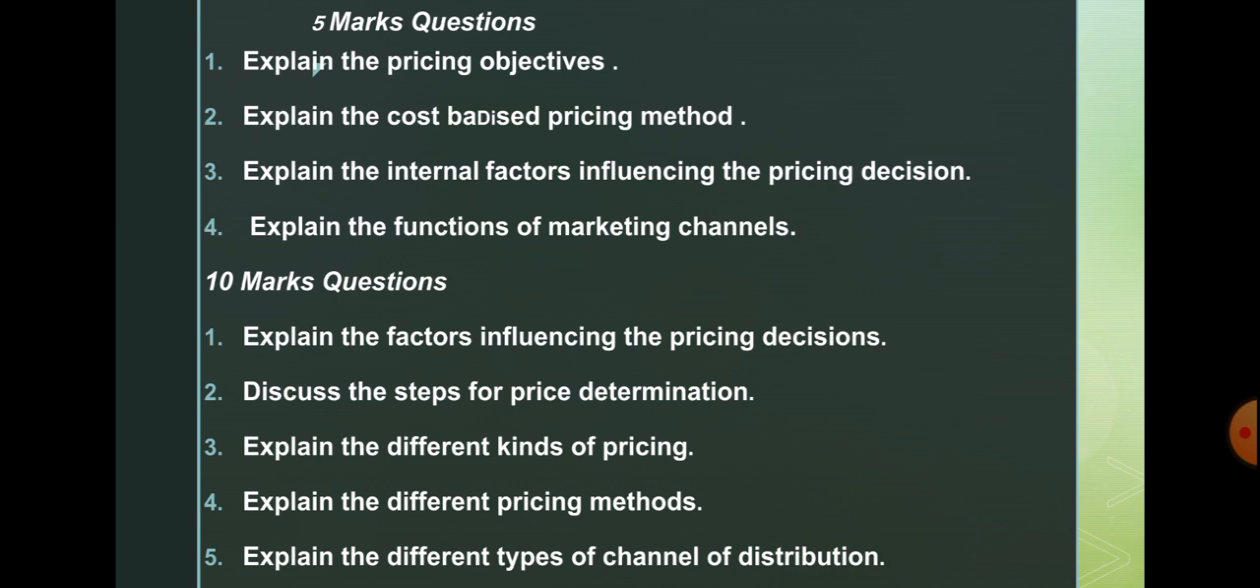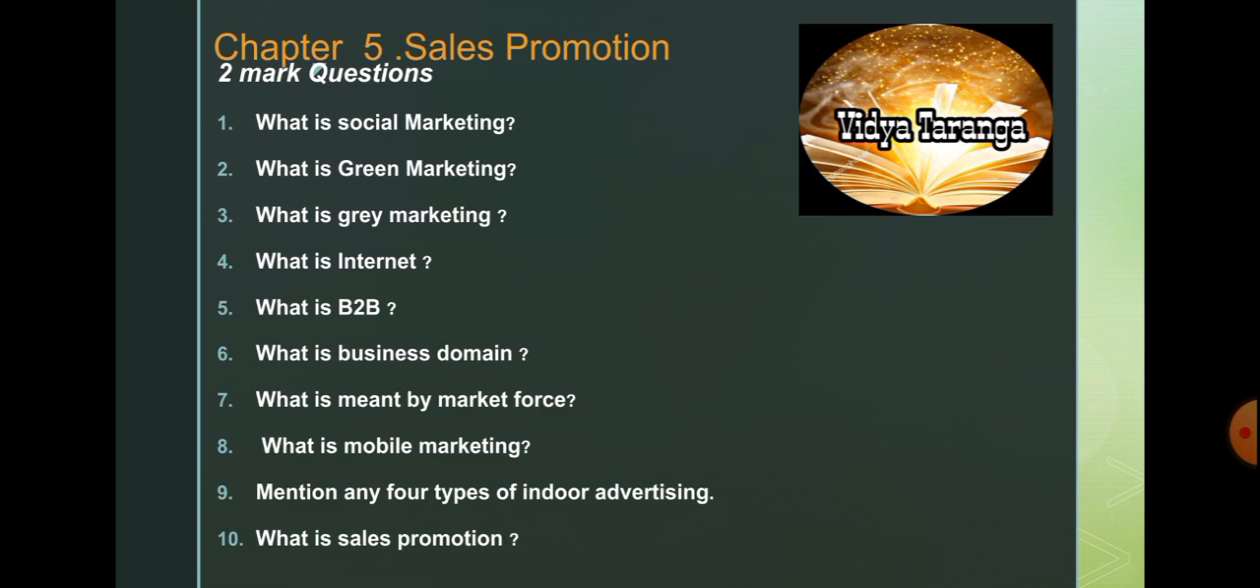So the main thing is, we have to study all the types of channels of distribution, and again know the advantages as well as the disadvantages, objectives, and features of each channel of distribution. This is all about the fourth chapter. Then chapter number 5, sales promotion.